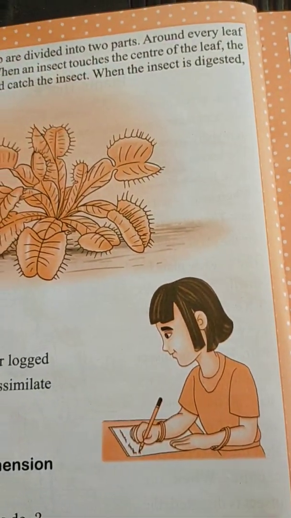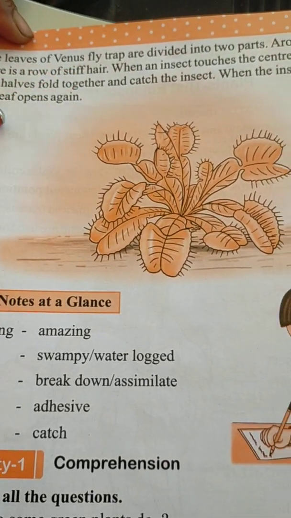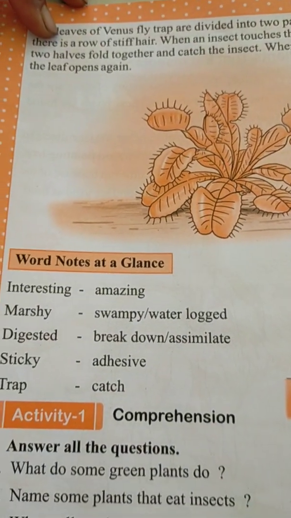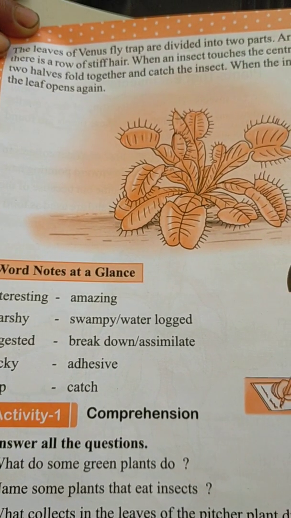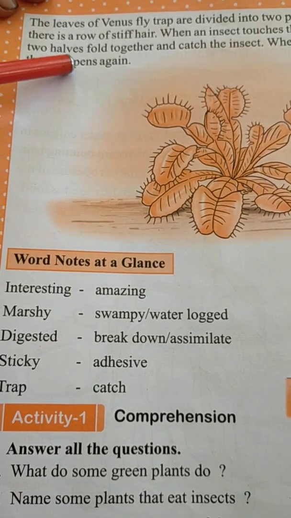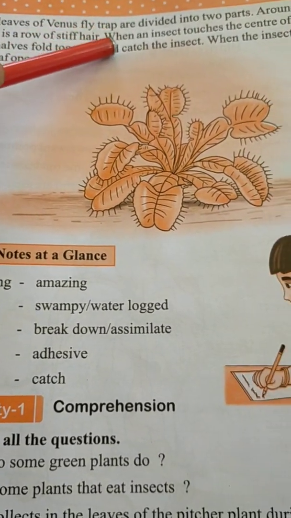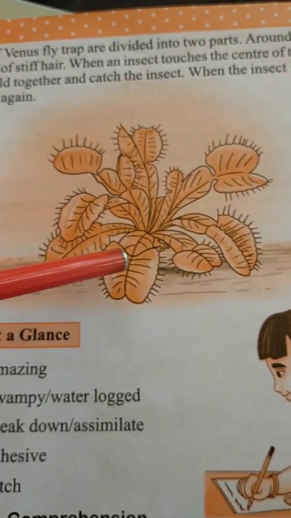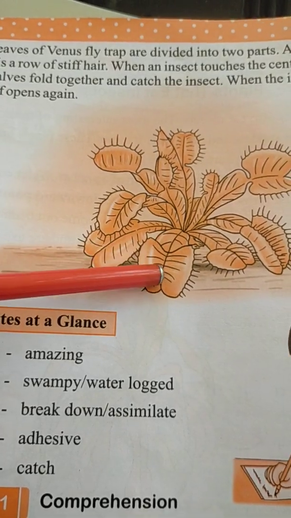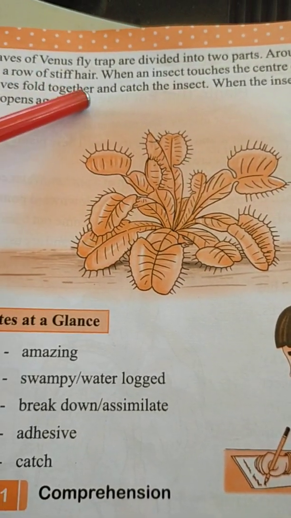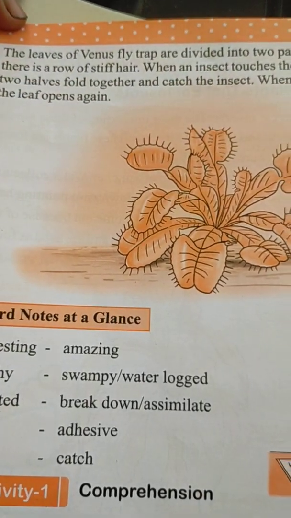Around every leaf there is a row of stiff hair. Stiff hair means very stiff, very hard. You must have known, I have written stiff hair for you. When an insect touches the center of the leaf, that means this is the center, the two halves of the leaf fold together and catch the insect.